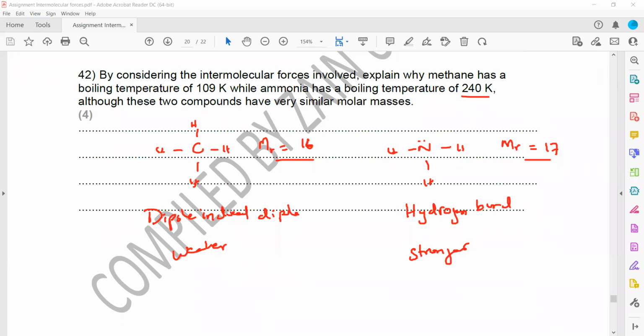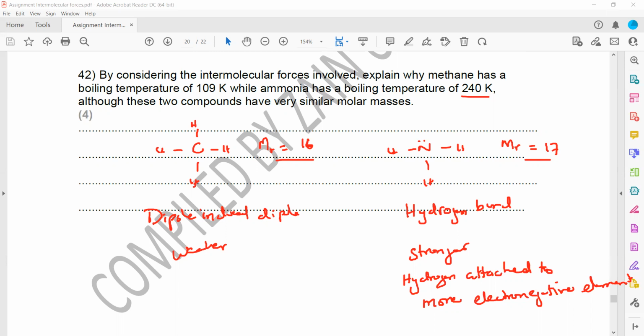So, as a result, a greater amount of energy is needed to separate the ammonia molecules from each other. And why is there a hydrogen bond? Because hydrogen here is attached to a more electronegative element, and that is responsible for the hydrogen bond.